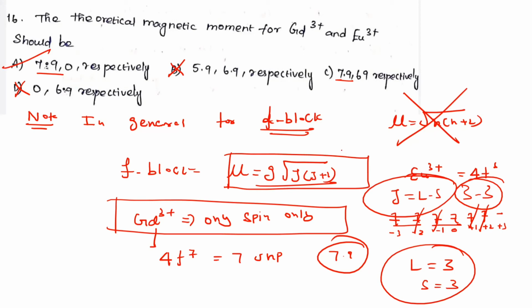In the case of europium, you can apply this formula only, not spin-only. In F-block elements, only for gadolinium 3 plus do we have to apply the spin-only formula. For others, you can apply mu equals G into square root of J into J plus 1 to find the magnetic moment. Therefore, option A is the correct answer for this question.